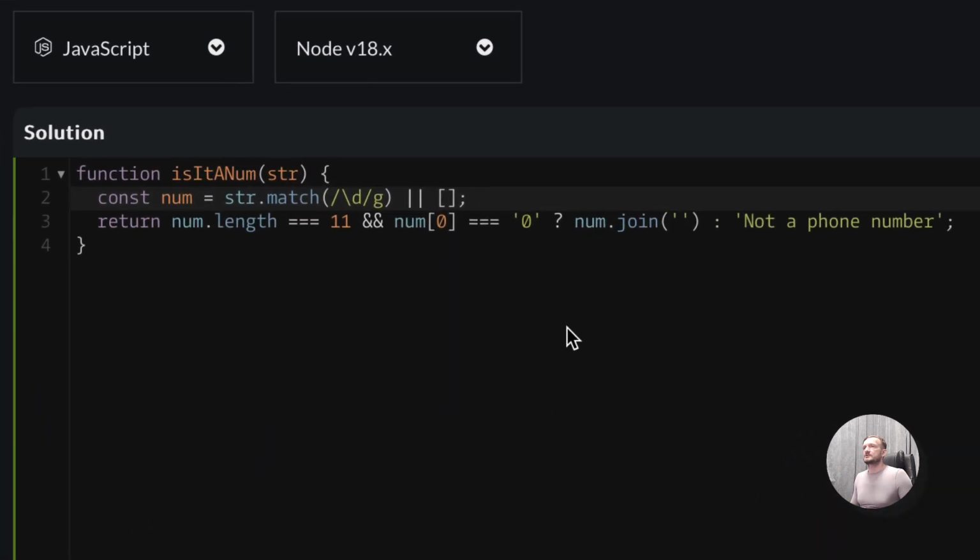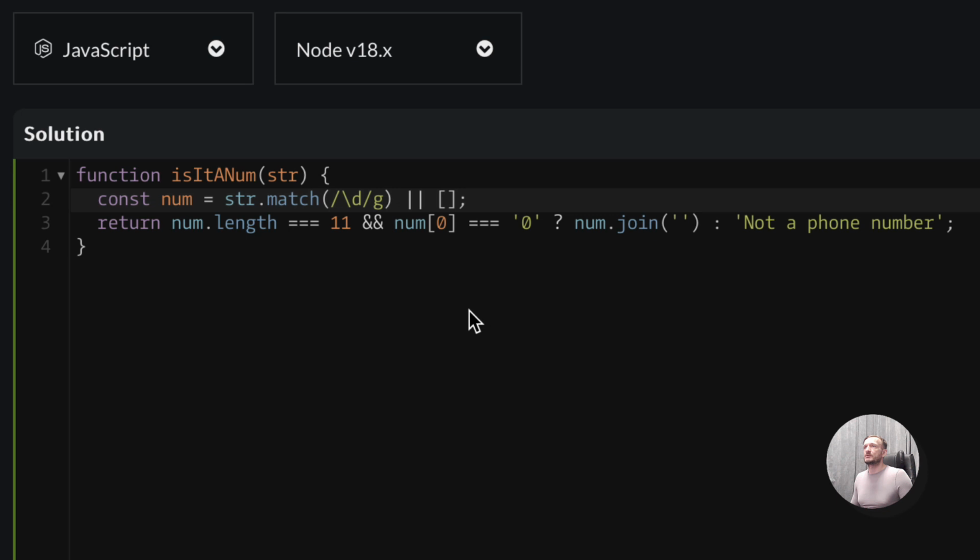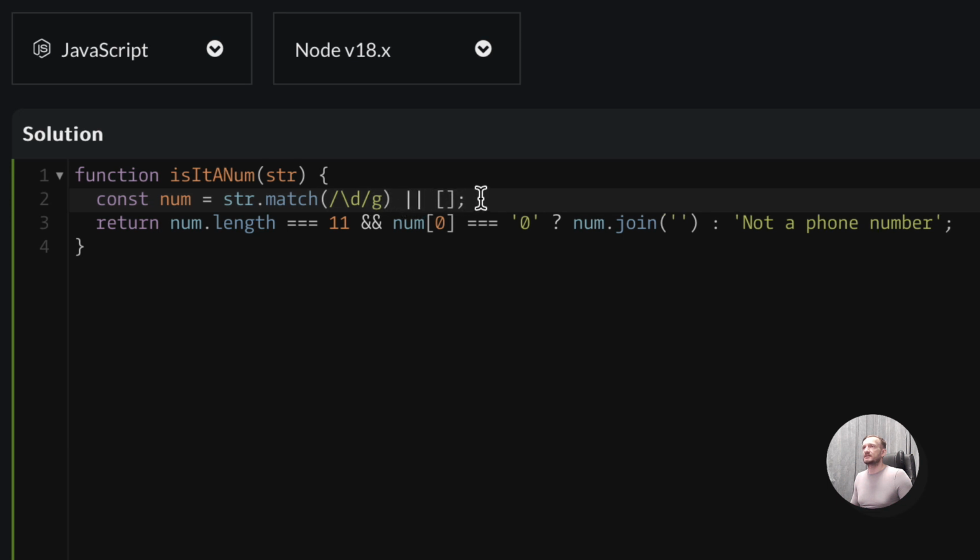Okay, so just to go briefly through that one more time. We are taking a string, we are doing regex matching, so we are looking only for digits, and we are looking for all the digits, so that's why the global flag here. If it doesn't return anything, we are giving a fallback to an empty array.